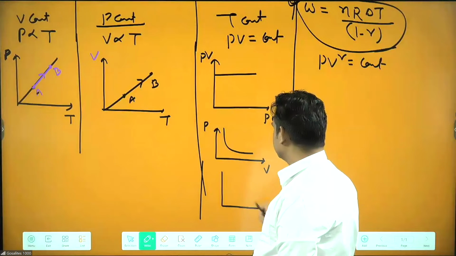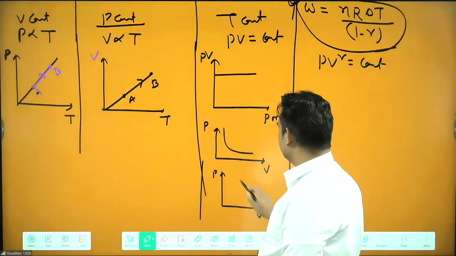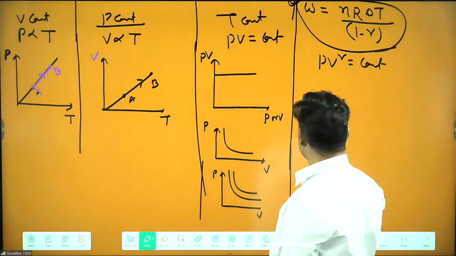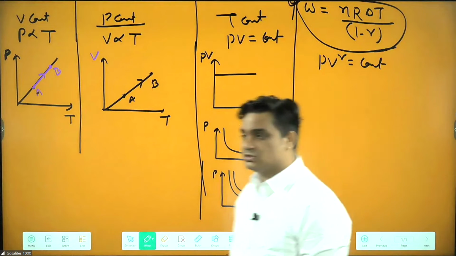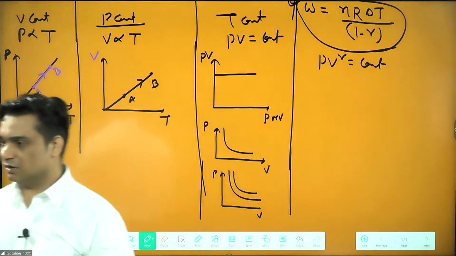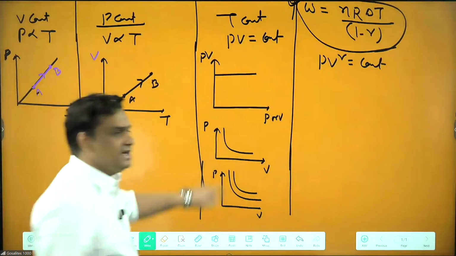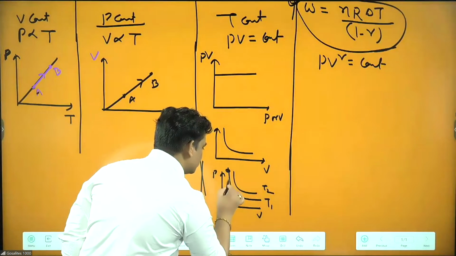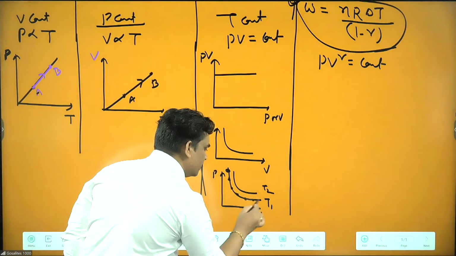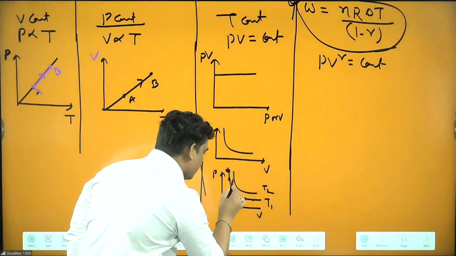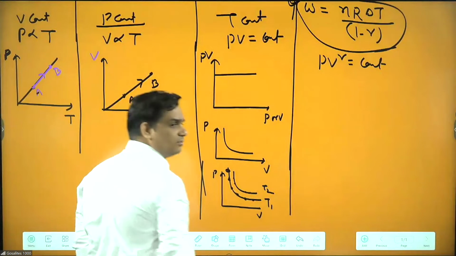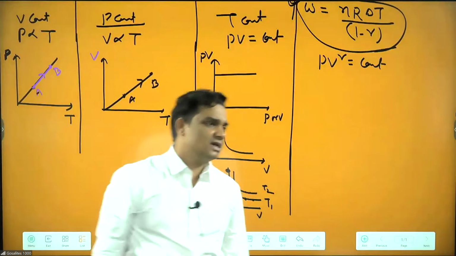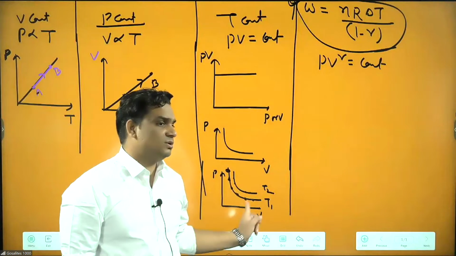Like this also, if I draw 2 isotherms, then 2 isotherms will never intersect each other. 2 isotherms are always parallel. Why? Because if this is the temperature T1 and this is T2, at all points here the temperature will be T1, and here also at all points the temperature will be the same. In an isothermal process, the temperature must be the same throughout the process.